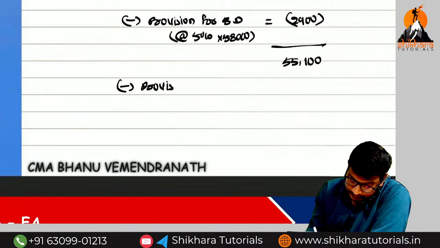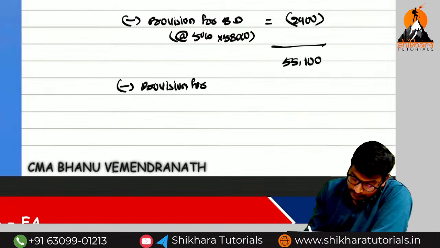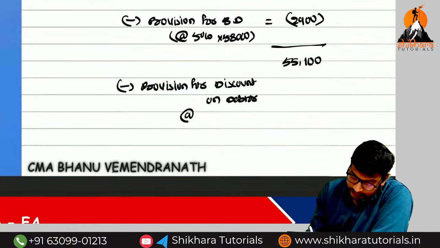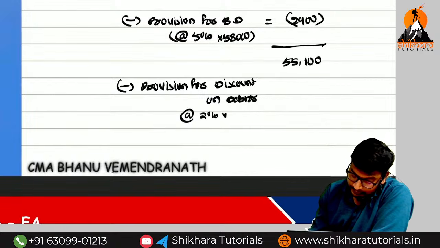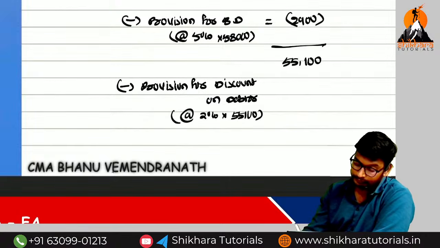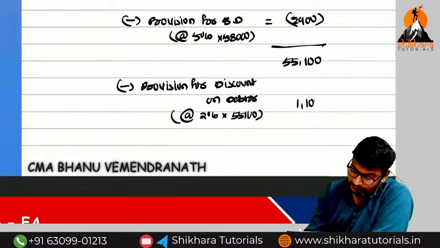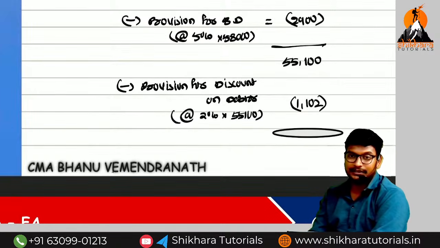And then we need to reduce provision for discount on debtors at the rate of how much? 2% into 55,100. That is 1,102.